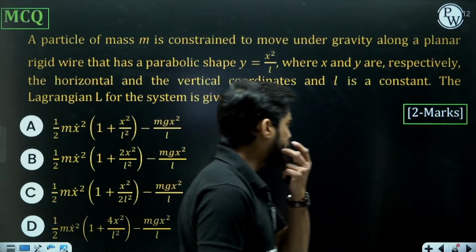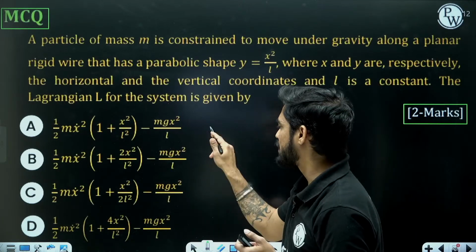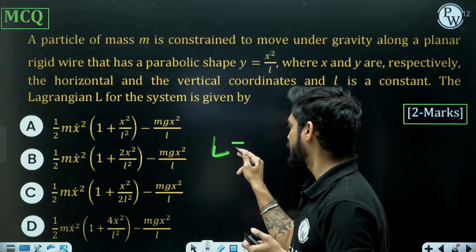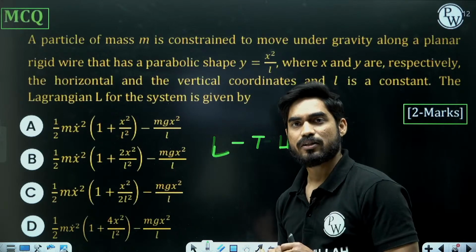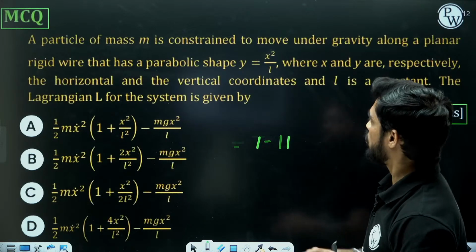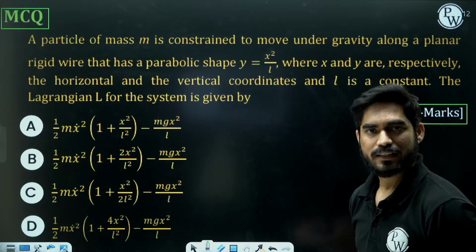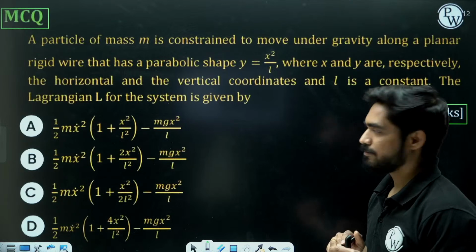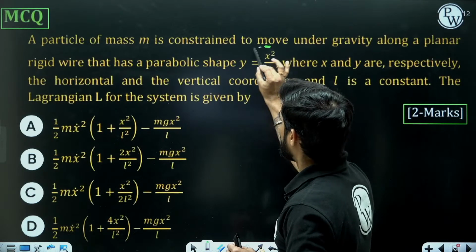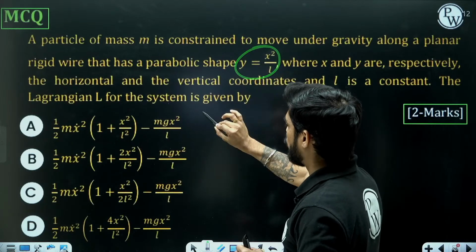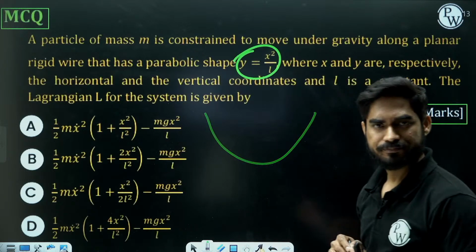You don't need to find the entire equation of motion. They are only asking you the Lagrangian. What is Lagrangian? It is kinetic energy minus potential energy. So you need to write the equation of kinetic energy and potential energy for the particle and you will get your Lagrangian. So this particle is moving along a curved parabolic path y equals to x square by L.